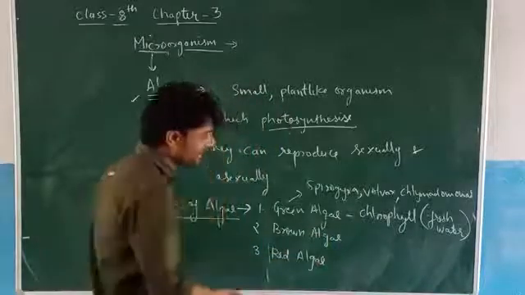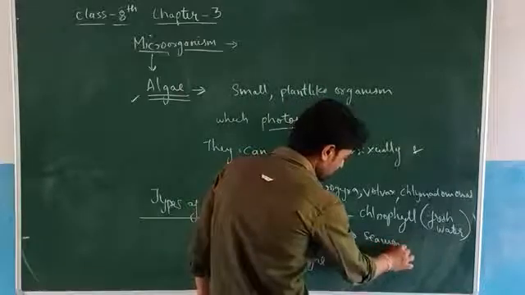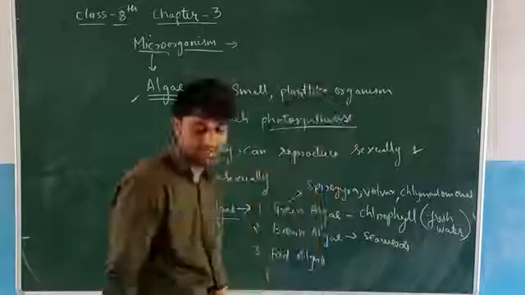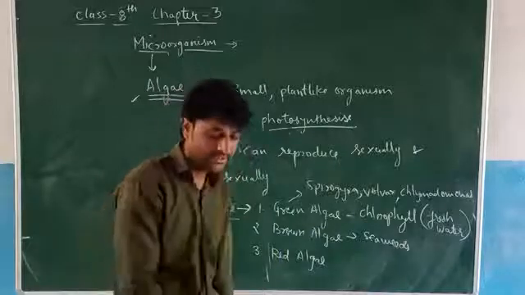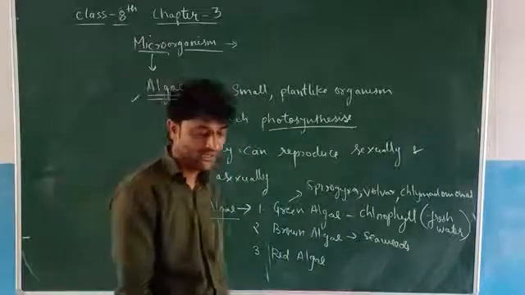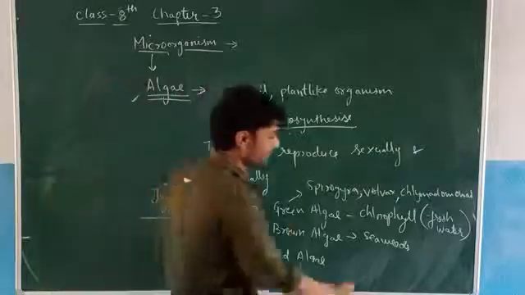For examples, see seaweeds. Seaweeds are examples of brown algae. And the Sargasso Sea owes its name to brown algae, or Sargassum.